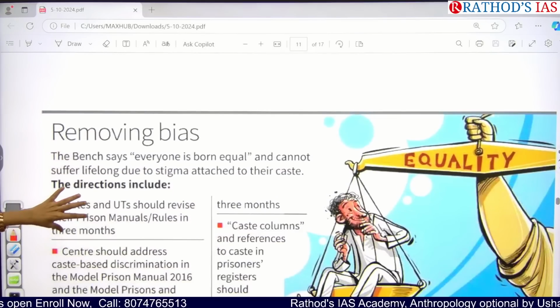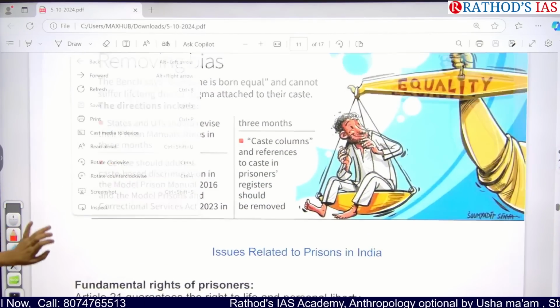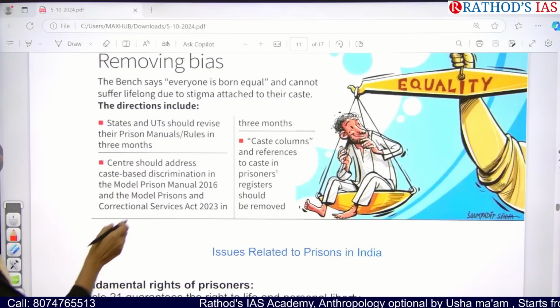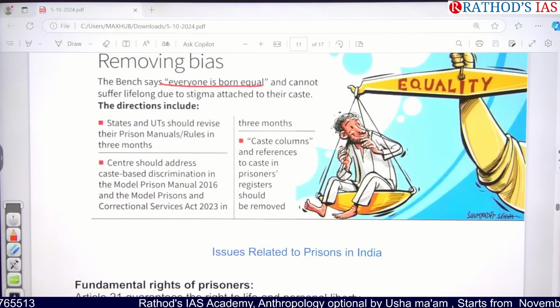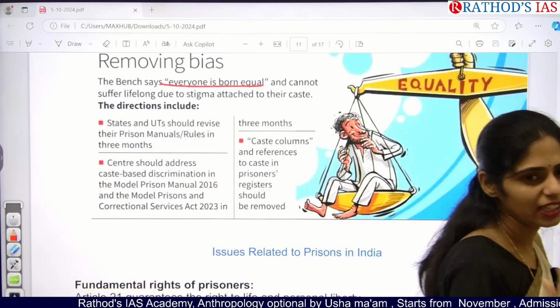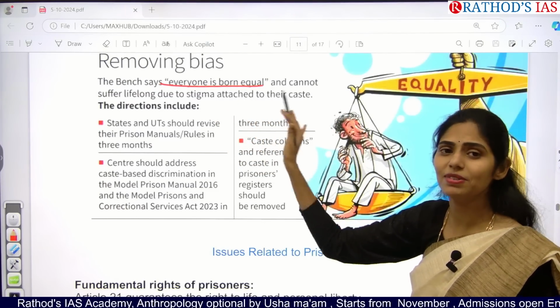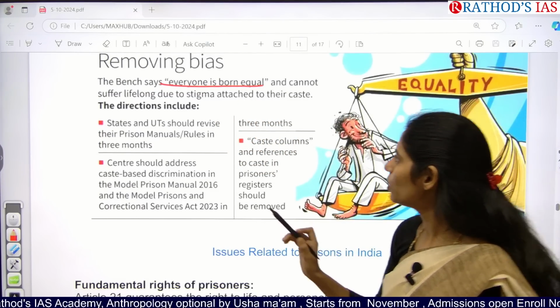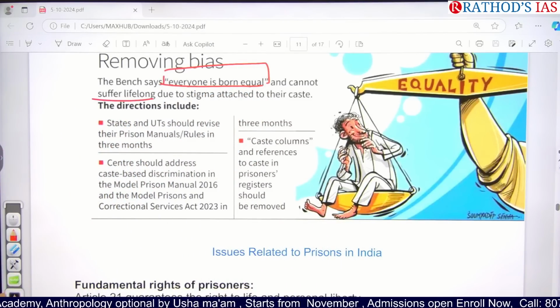Okay, now if you see here, the Supreme Court is saying that everyone is born equal. So you have to use this kind of words while you are writing your ethics or your essay or directly GS based questions, because these are the statements given by the Supreme Court. The Supreme Court said everyone is born equal and cannot suffer lifelong due to stigma attached to their caste.